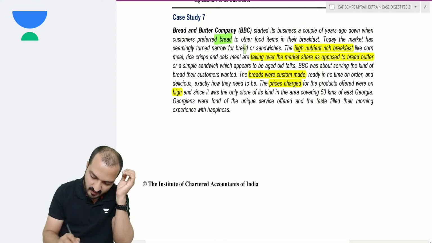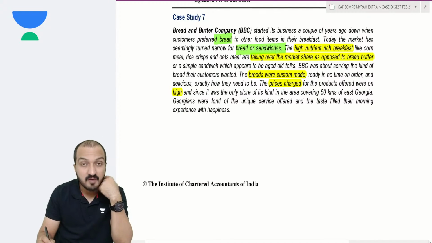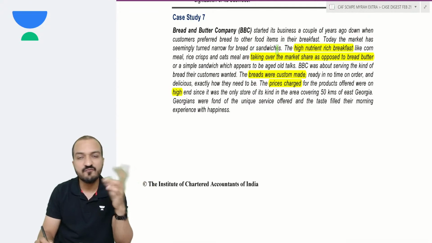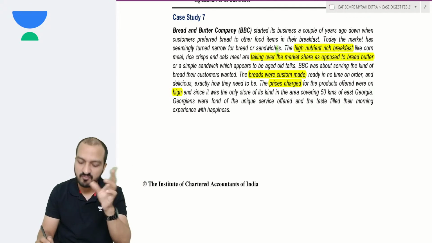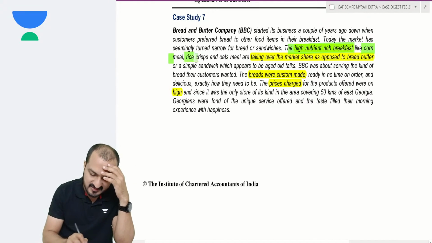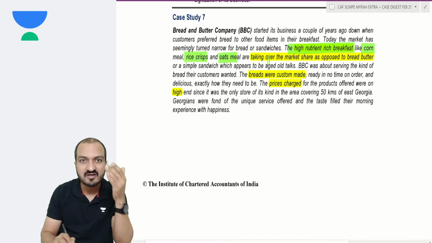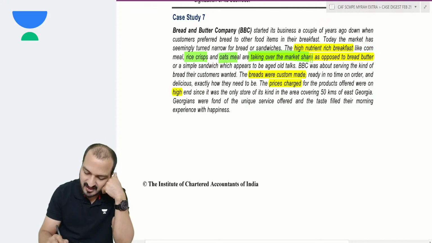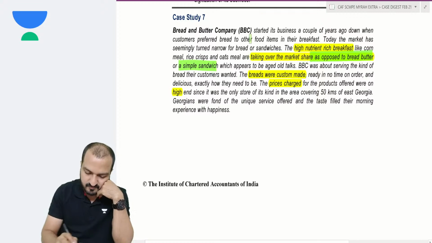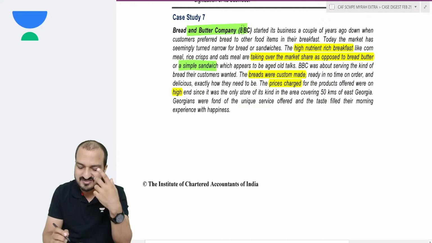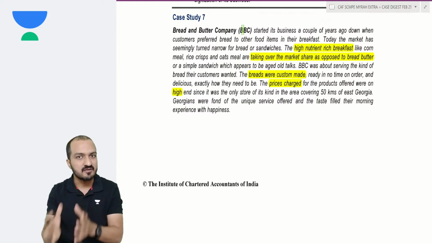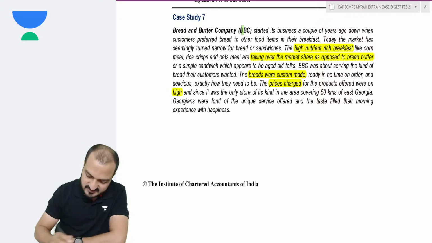But recently, the customers have started shifting to different forms of snacks and nutrient rich breakfast like cornmeals, rice crisps, oatmeals, etc. These new kinds of breakfast are taking over the market share as opposed to bread butter or a simple sandwich. So this company needs to do some upgrading because they have been selling bread butter only. They now need to incorporate some other items in their business.